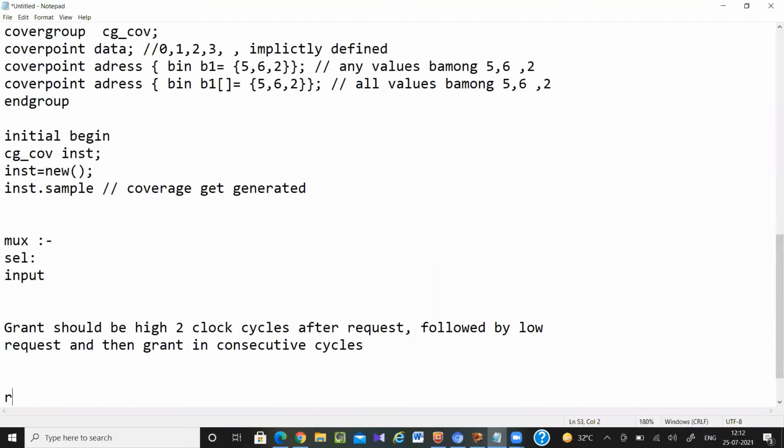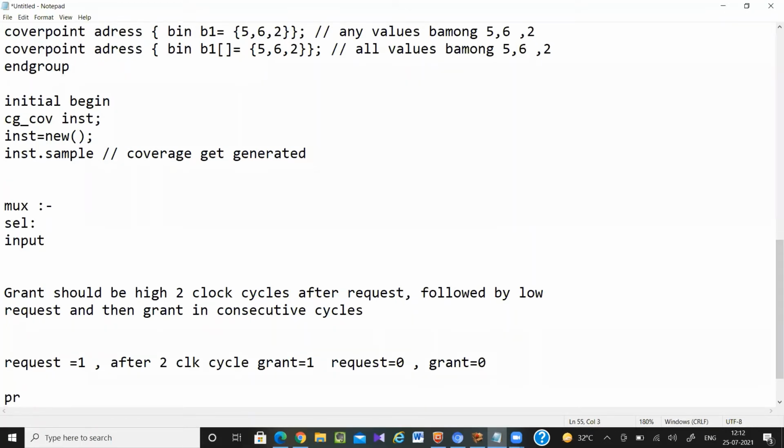Here I have to check whether my request equal to high or not. If request is equal to high, then after 2 clock cycles, I have to check whether grant equal to high or not. Then if this condition is satisfied, followed by means next clock cycle, my request should go low. Then grant also should go low. So I have to check whether my signals are coming like this or not. How can I write this?